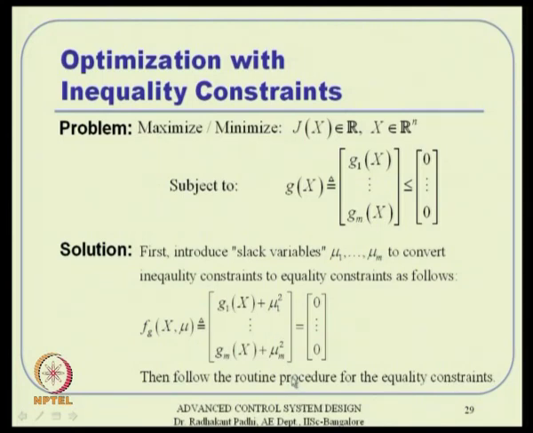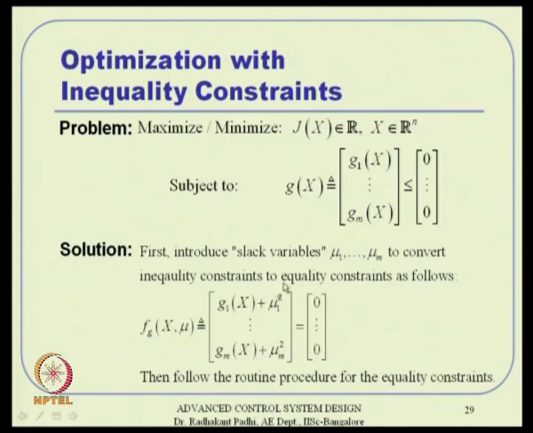Okay. Then once you are there, you can follow the routine procedure for the equality constraint, but the thing is we have to have some solution for mu 1 to mu m. And remember, for this less than or equal to 0, we do not know how far they are from 0. Hence we do not want the conditions appearing in terms of mu's, because mu's are really unknown quantities. Ultimately, the conditions that we want to get should be independent of mu 1, mu 2 up to mu m. So, can we do that?